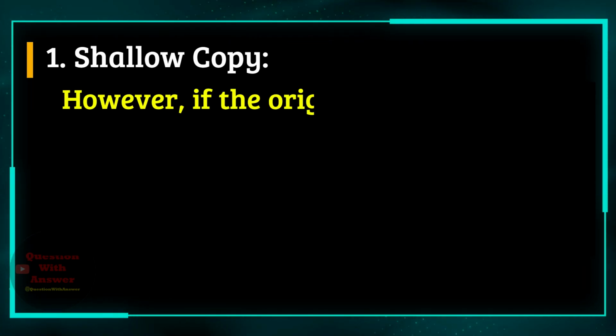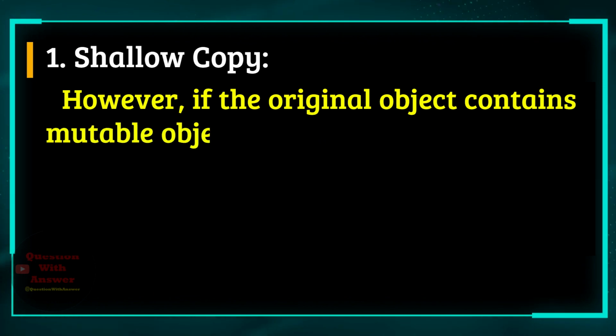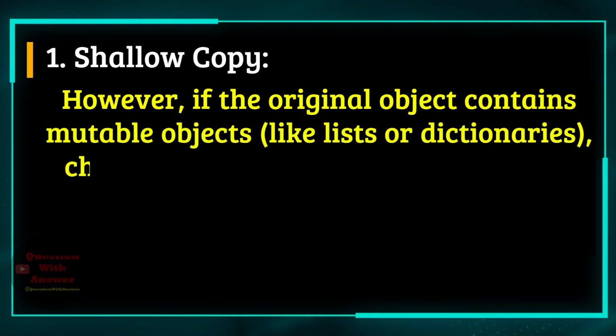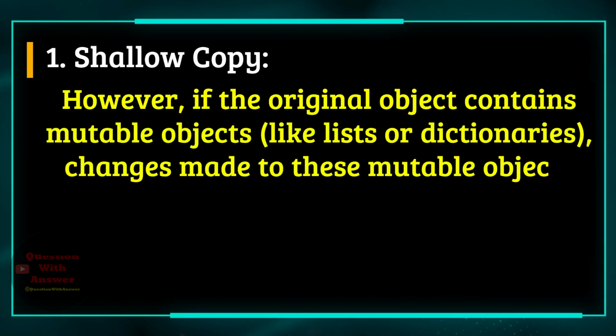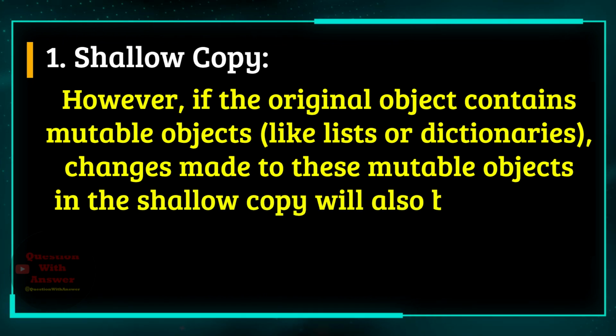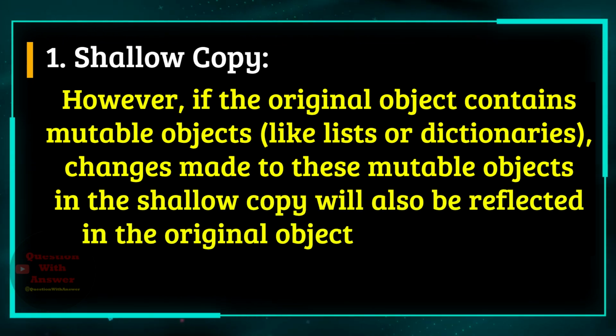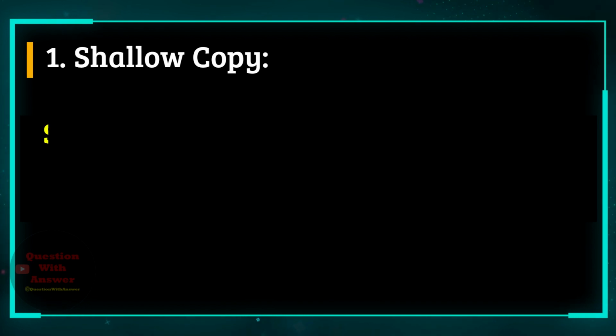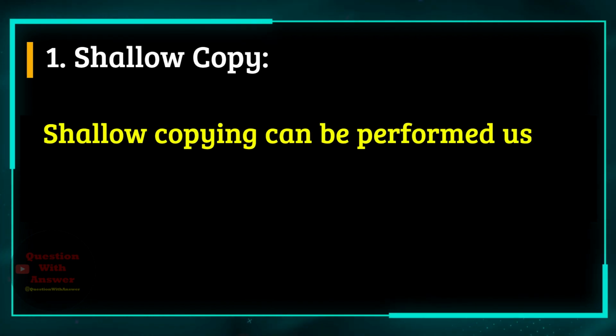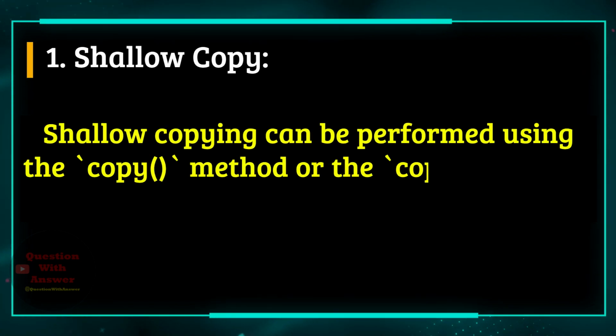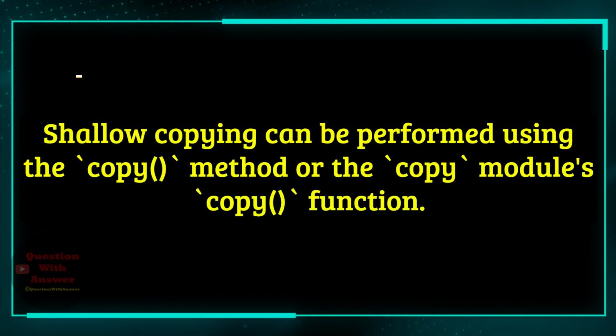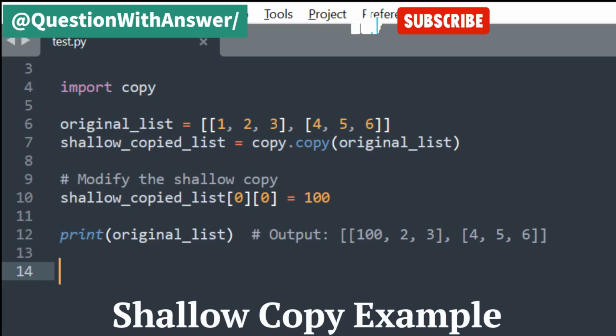However, if the original object contains mutable objects, like lists or dictionaries, changes made to these mutable objects in the shallow copy will also be reflected in the original object and vice versa. Shallow copying can be performed using the copy method or the copy module's copy function. Here's a basic example to illustrate how shallow copy works.